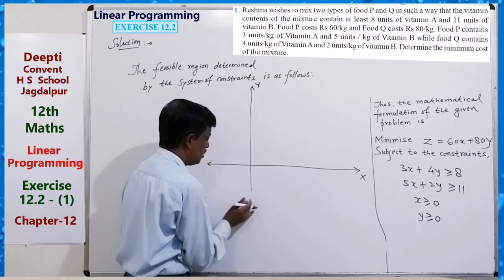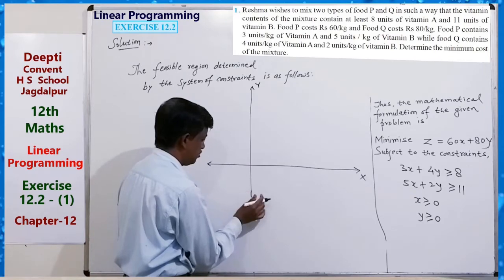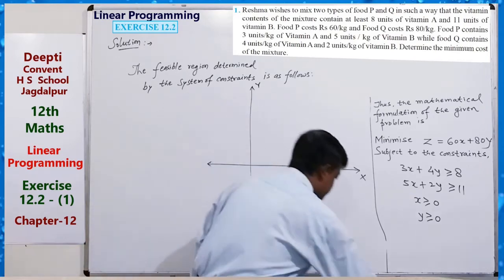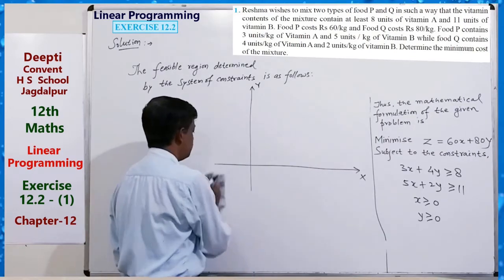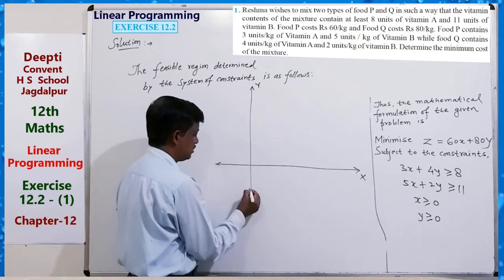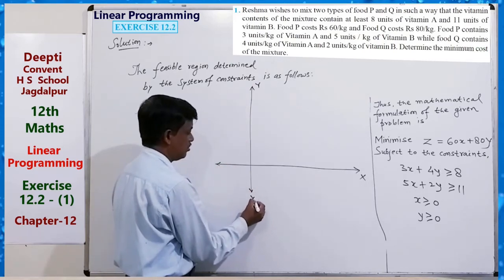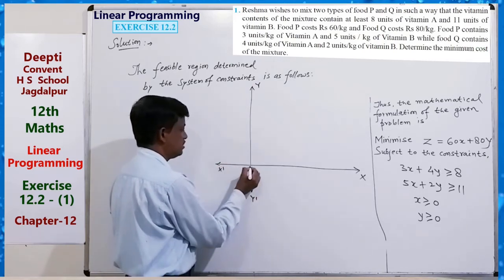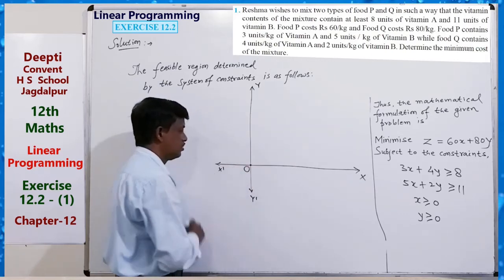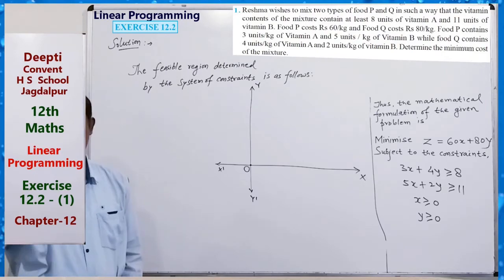You can also write up to like this because our main work should be here. We can draw minimum size just like this. This is y dash, this is x dash, this is our origin point. Clear? X axis, y axis.